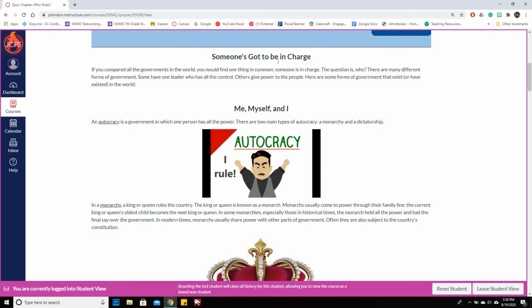All right. Someone's got to be in charge. If you compared all governments in the world, you would find one thing in common. Someone is in charge. The question is who? There are many different forms of government. Some have one leader who has all the control. Others give power to the people. Here are some forms of government that exist or have existed in the world. Me, myself, and I. An autocracy is a government in which one person has all the power. There are 2 main types of autocracy, a monarchy and a dictatorship. So this is our answer to number 1.